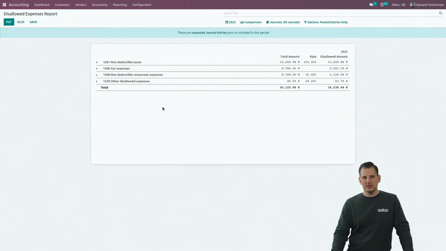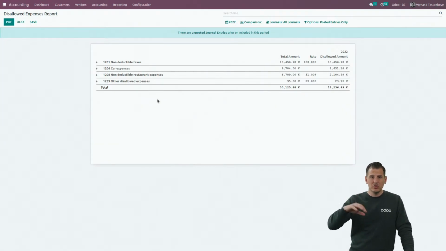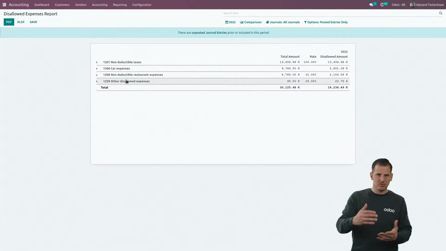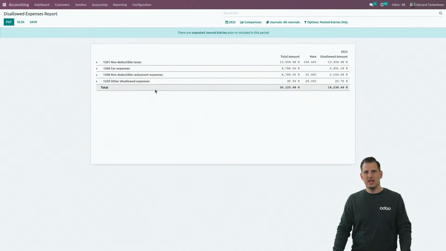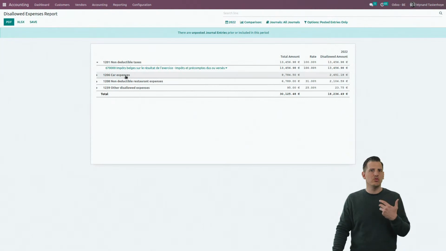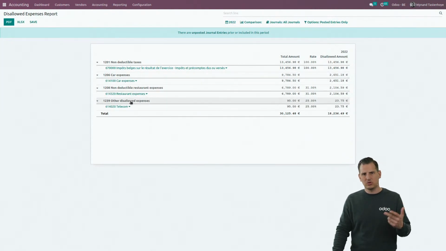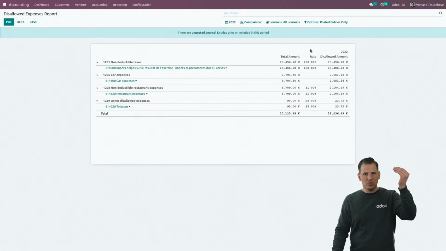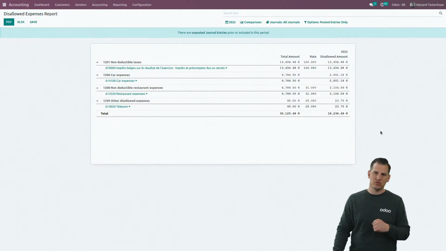We have a lot of disallowed expenses for corporate income tax, but it can be used in every single country. There are basically different categories that are linked to accounts. Depending on the localization you work on, of course, the categories are linked to other accounts. But the purpose is, of course, to define the expenses that are not deductible for the corporate income tax return, so that you have an overview of the total amount in your bookkeeping with the percentage that is not deductible, in order to fill it in very easily in your corporate tax return.